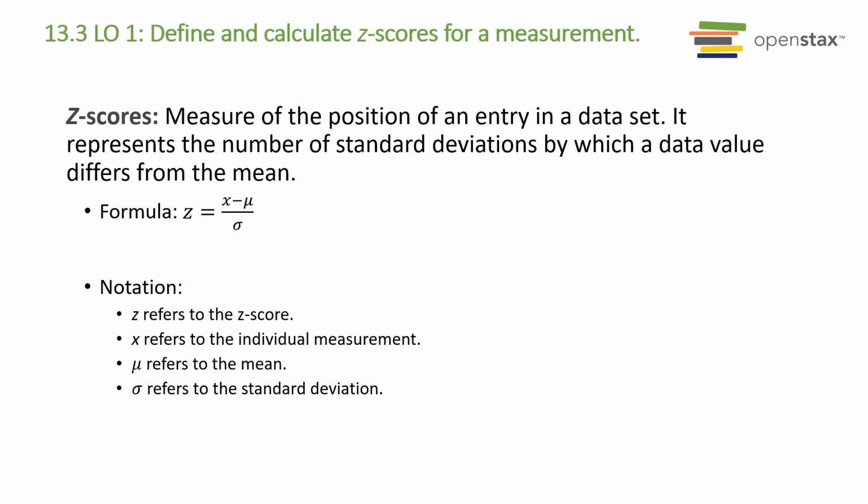A z-score or z-value is a measure of the position of an entry in a data set. It represents the number of standard deviations by which a data value differs from the mean.